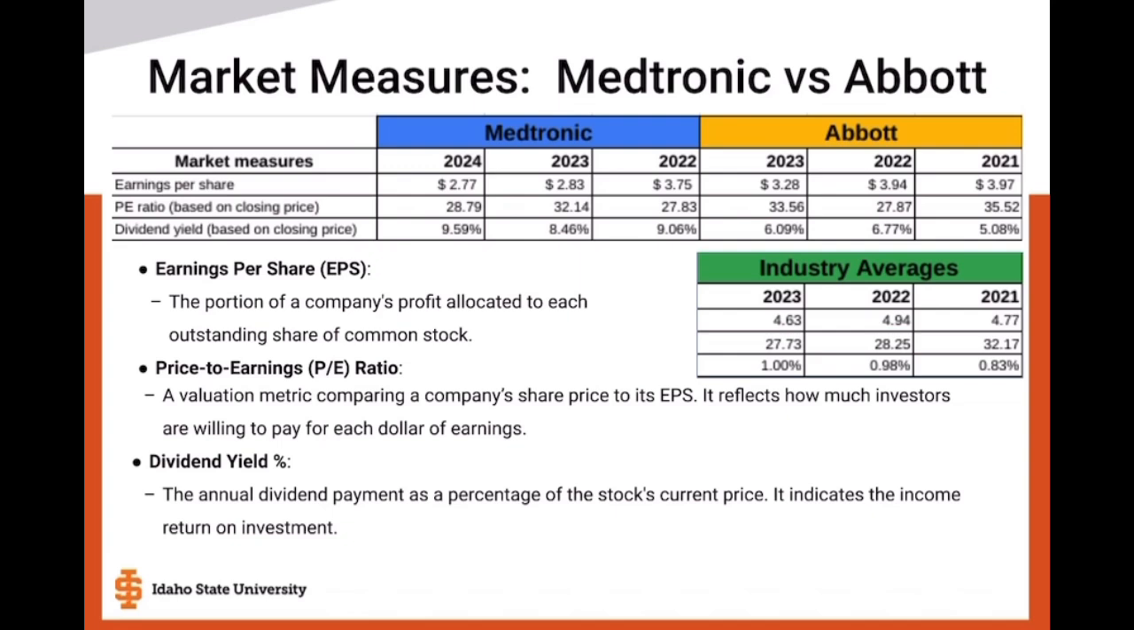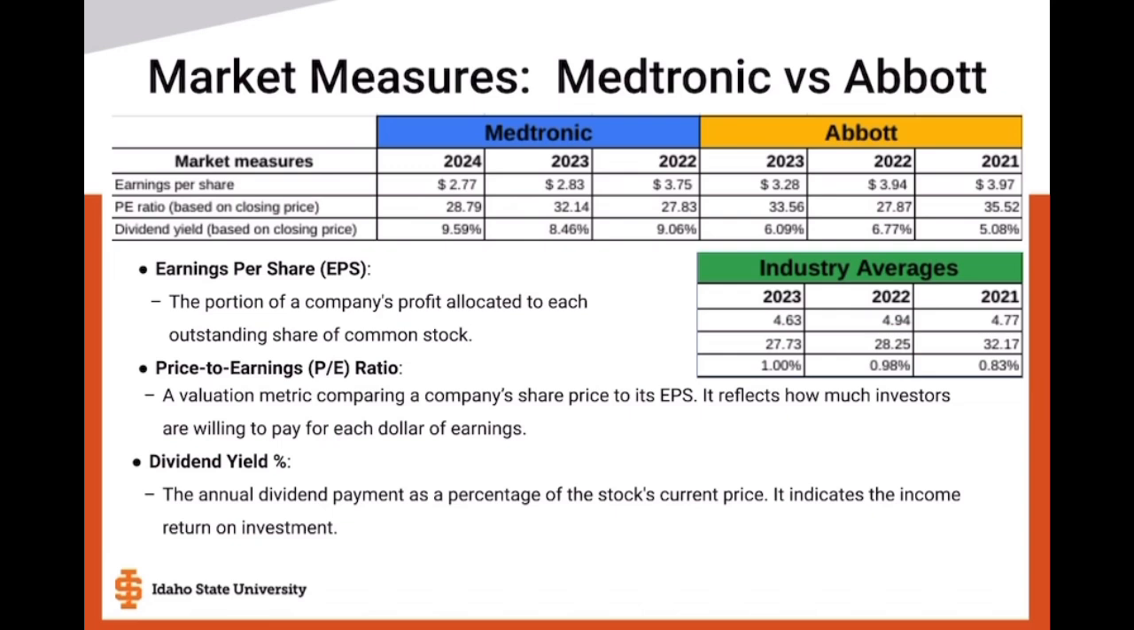Abbott also reports high dividend yields of 6.09% last year, 6.77% in 2022, and 5.08% the year prior. Abbott's dividend yield has been relatively stable with a slight decline last year compared to 2022, though it is still much higher than the industry average of 1% in 2023, but not nearly as high as Medtronic's. Abbott's yield suggests a balanced approach to shareholder returns while still investing in its business.